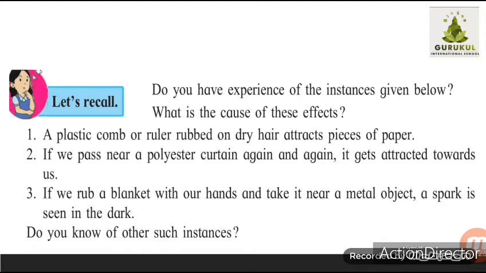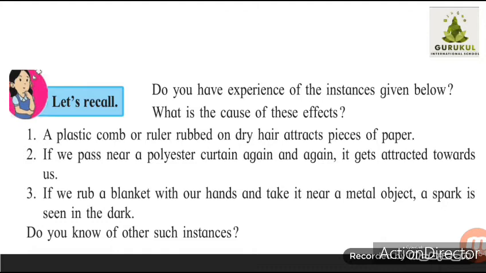If we pass a comb rubbed on a woolen cloth near flowing water, it changes the direction of the flowing water, or attracts the water. We also saw that if we put some mustard seeds in a bottle and shake it vigorously, the mustard seeds get attracted towards the plastic bottle.